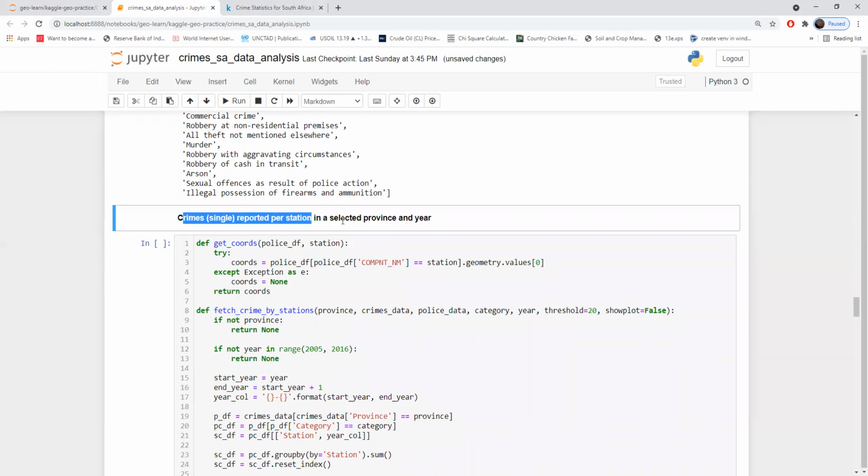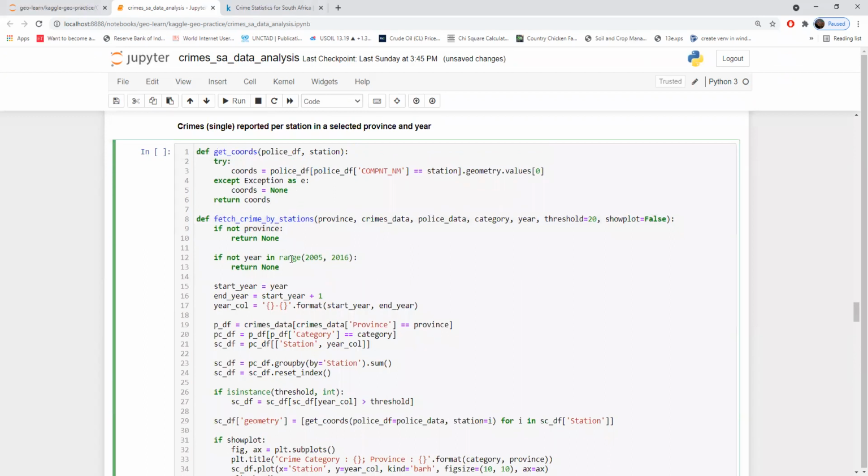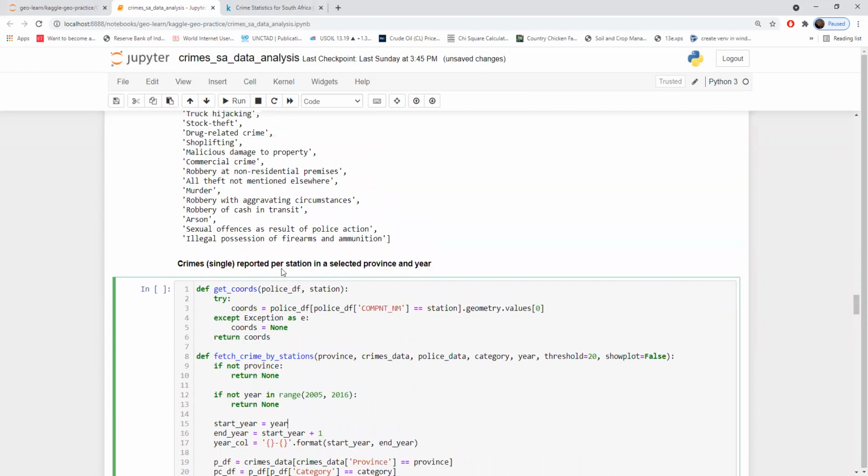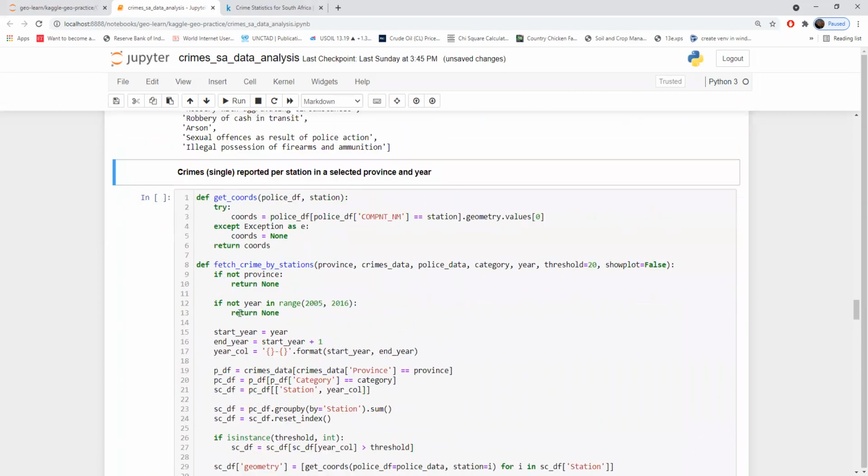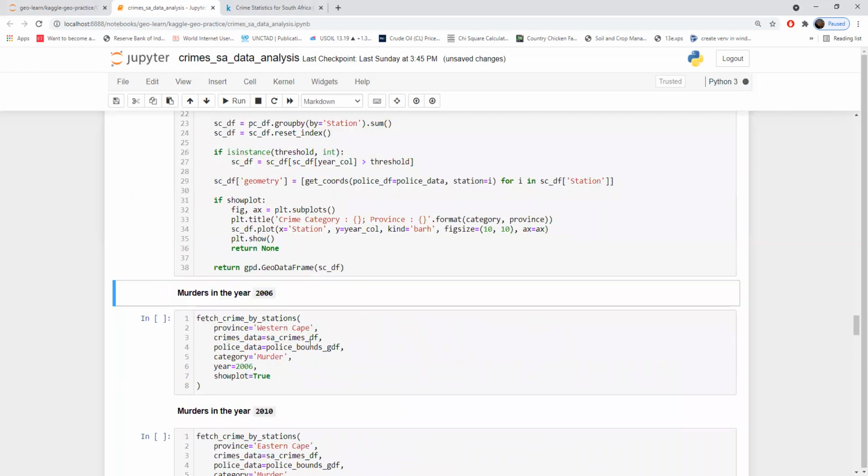So this is a statement we have. For solving this, I have written a function here, which can get the data from a selected province and the year that you specify. There's some data filtration happening inside, and data visualization is shown accordingly. Here I'm just having a helper function, and after that I'm having another function which plots the occurrence of the crimes reported per station in the province. Let me just execute it to show you how it works.